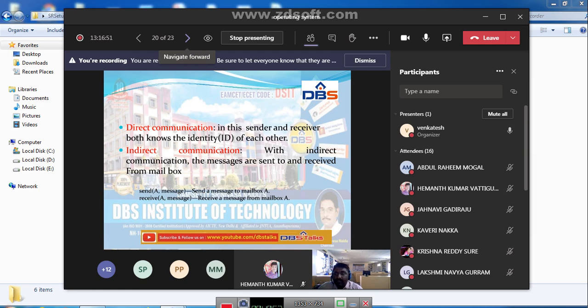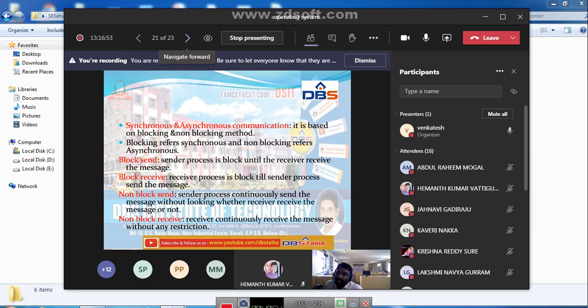So the next one is synchronous and asynchronous communication. It is purely based on two methods, that is blocking and non-blocking. Blocking refers to synchronous, whereas non-blocking refers to asynchronous. As far as blocking is concerned, there are two methods: block send and block receive. As far as non-blocking is concerned, non-block send and non-block receive.